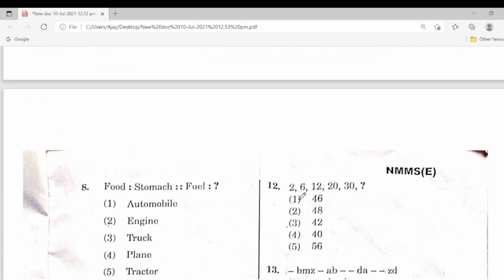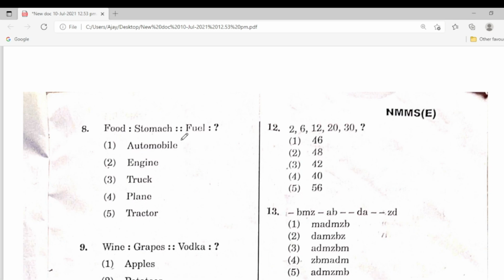Next, eighth one, food, stomach. This is the relation. Fuel, here the options are automobile, engine, truck, plane, tractor. Fuel, the suitable answer here, the relation answer, is engine.